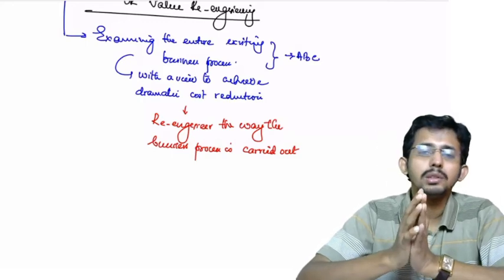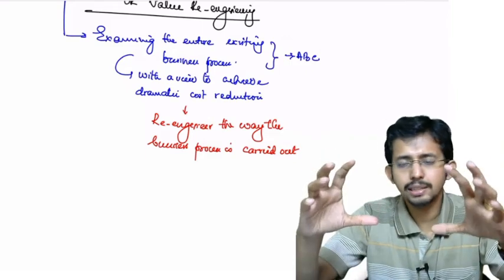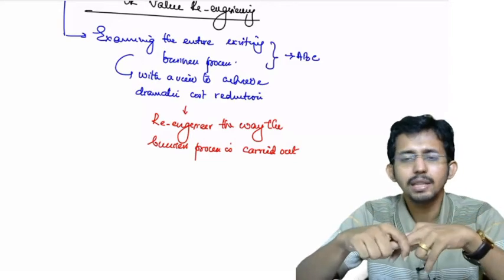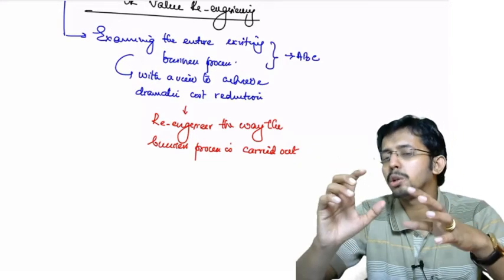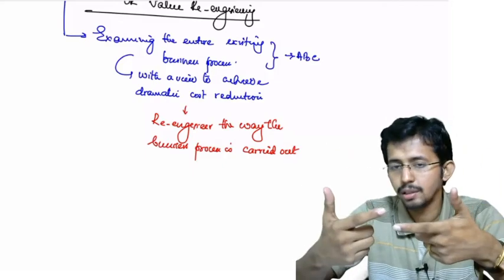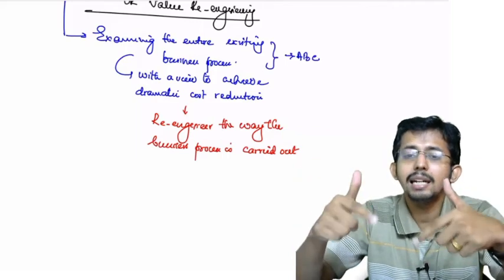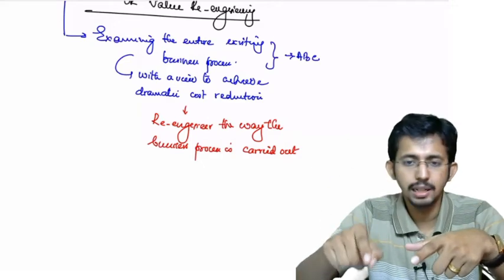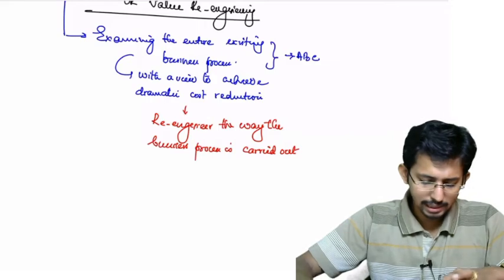Now for this you are using ABC. Okay, so you will identify the existing business process, you will identify the various activities, then of course you will eliminate your non-value added activities. Then even the value added activities you are going to re-engineer, you are going to reinvent the way it can be done in a better manner. Each activity has to be re-engineered, then only you can achieve that much cost reduction. Is it clear? That is BPR.